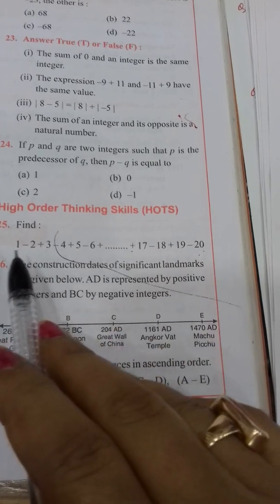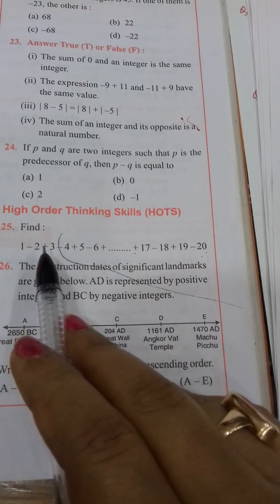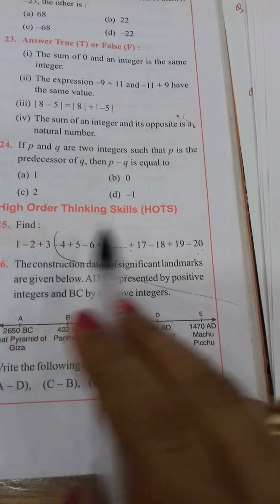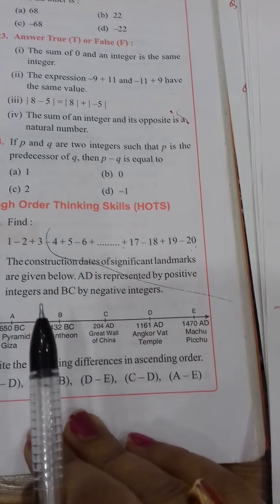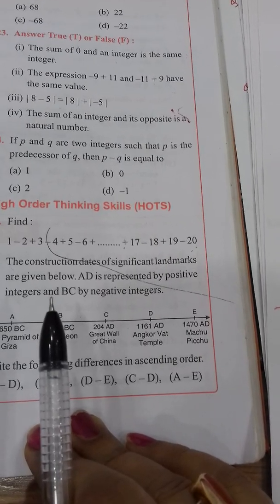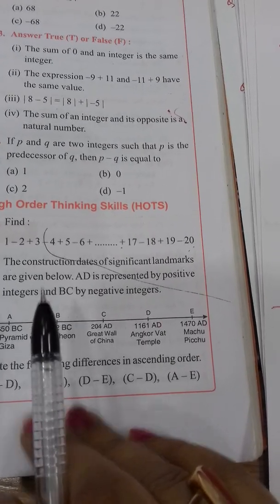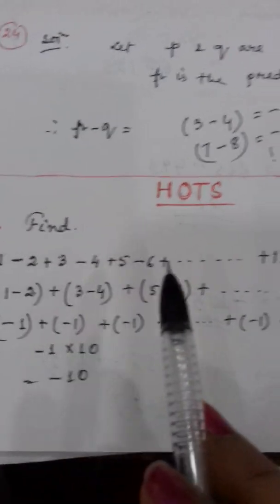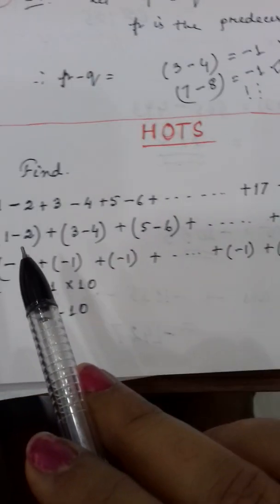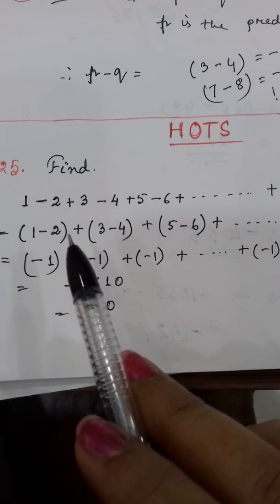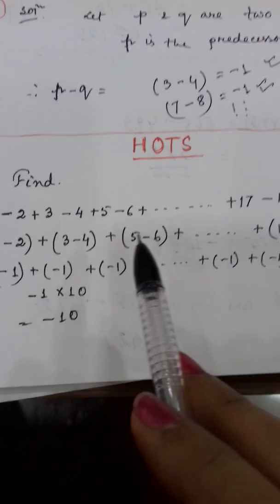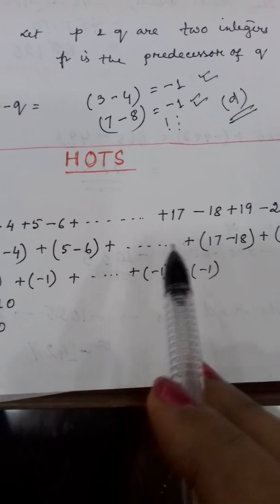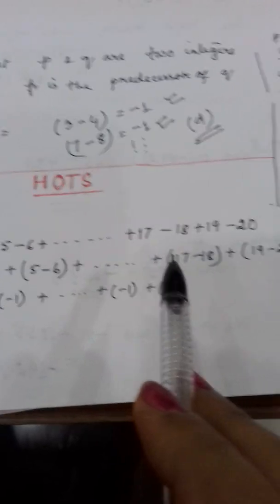Clear? Now as here 1 positive and 1 negative integers are there and total 20 are there, then how many pairs of positive and negative integers are there? 10. From 20, total 10 pairs of positive and negative integers will be there, or not? So first, this way you write the question. First you make the pair, 1 positive and 1 negative. See, I have made it. Clear? Middle numbers you can write also; if you want, you don't write also.